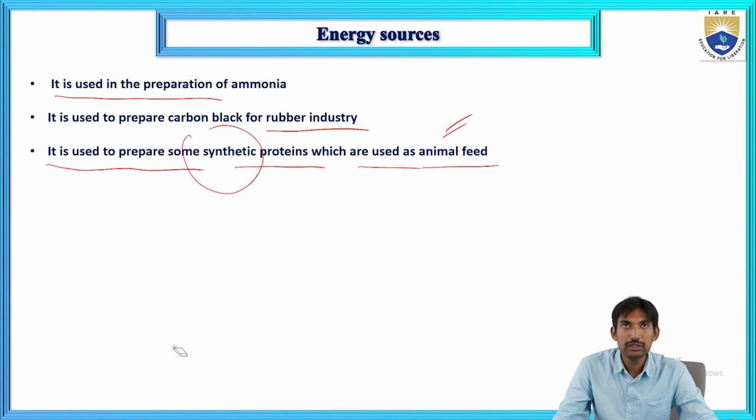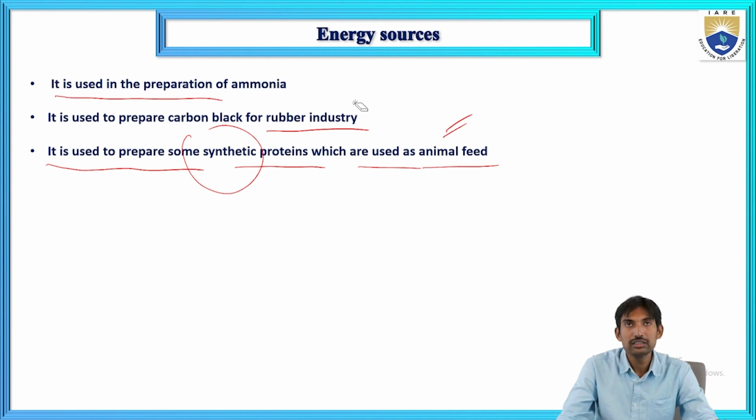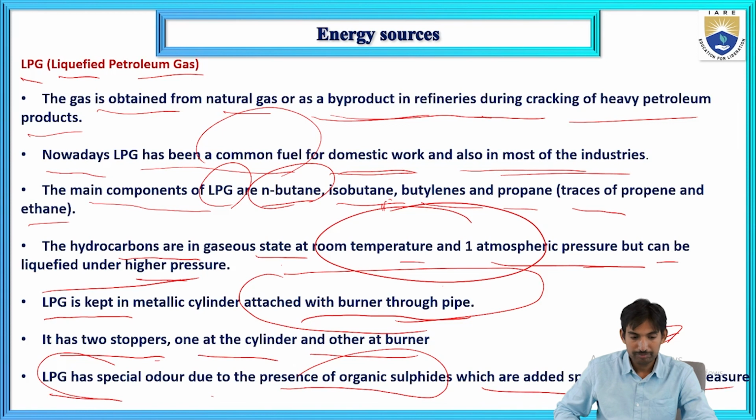It is used in the preparation of ammonia. It is used to prepare carbon black for the rubber industry, and natural gas is used to prepare synthetic proteins, and the synthetic proteins are used in animal feed. Next we have explained about the LPG, liquefied petroleum gas.